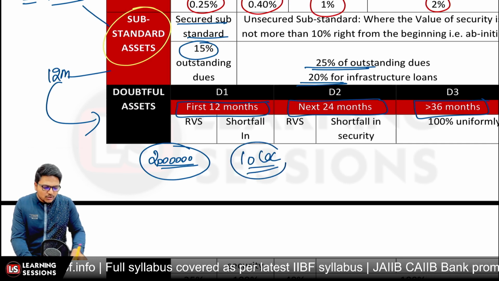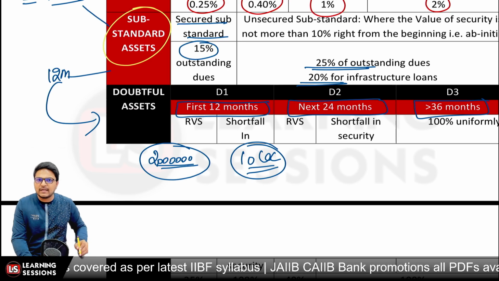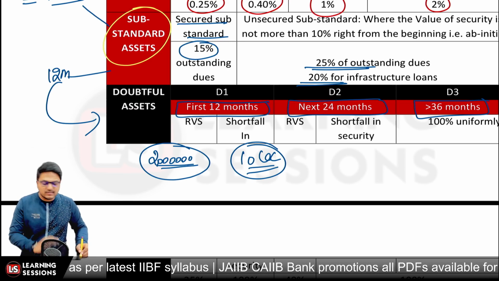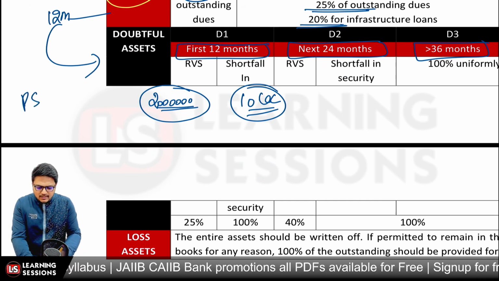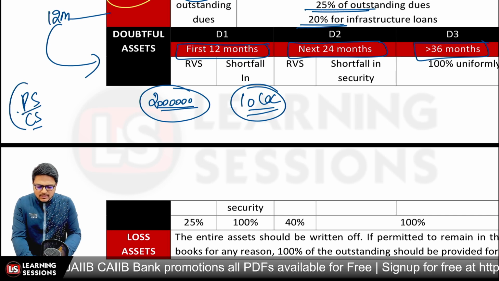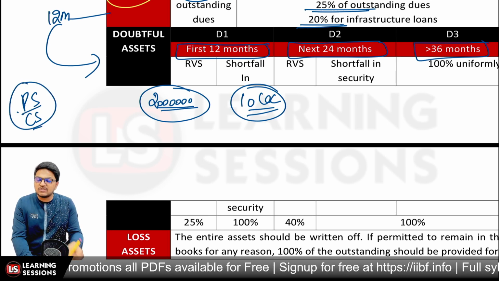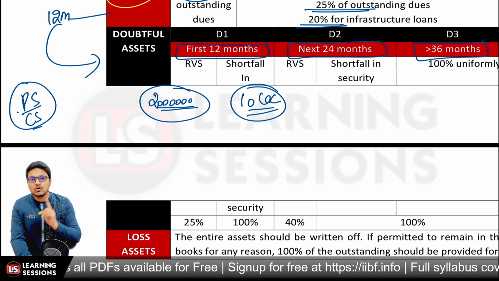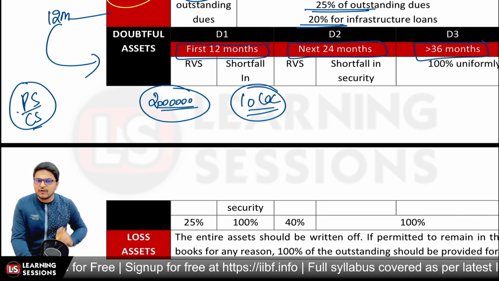Now in that scenario, the shortfall amount is 20 lakh minus 10 lakh, that is equal to the shortfall in securities of 10 lakh, right? Okay, so we do consider the primary security, we do consider the collateral security, and we do consider the particular guarantees which are available, like the ECGC or CGTMSE guarantee, but we do not consider third party guarantees when we look for shortfall in security, right?